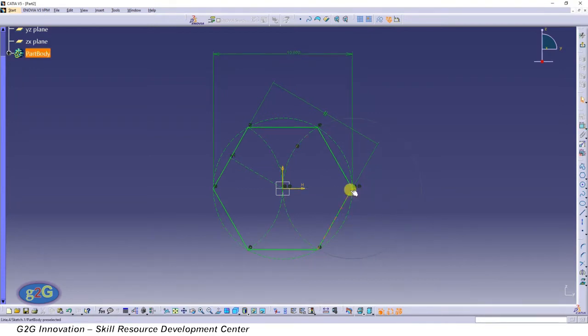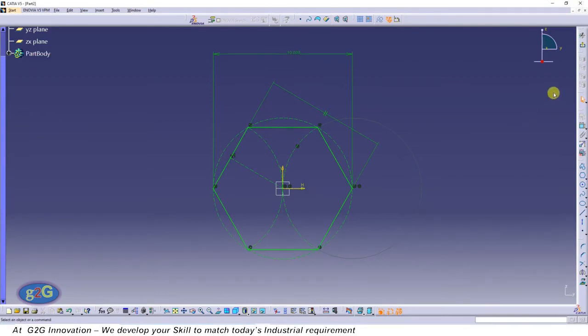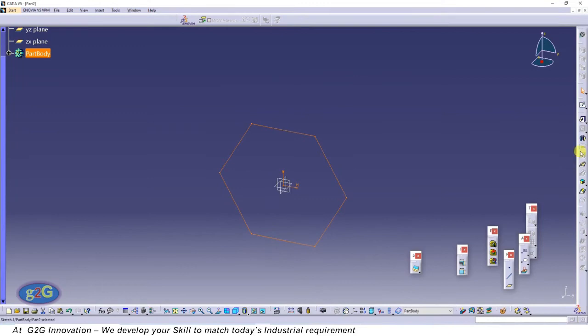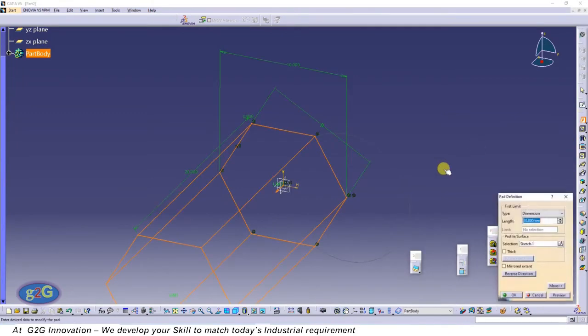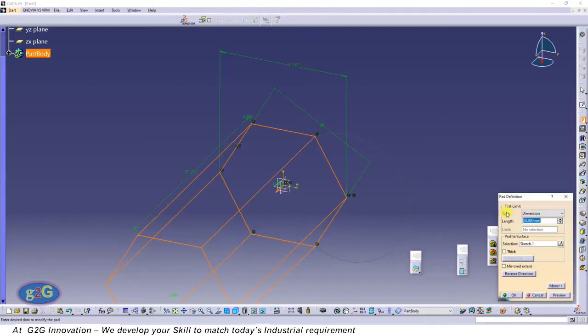Now we have this point and this point in line with this axis. Let's come out of the sketch, click on pad, and we want it to be 4 mm in thickness. So let's edit and make 4 mm.